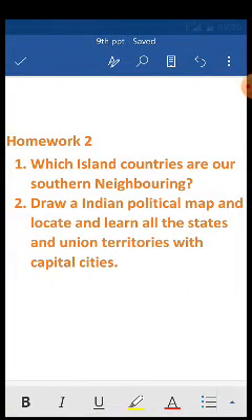So please make a proper drawn India map, and I want you to learn all these capital cities, especially right now that the union territories have increased, so with their capital cities and all the states' capital cities. So when the school is open, maybe hopefully next month, I will hear from each one of you.